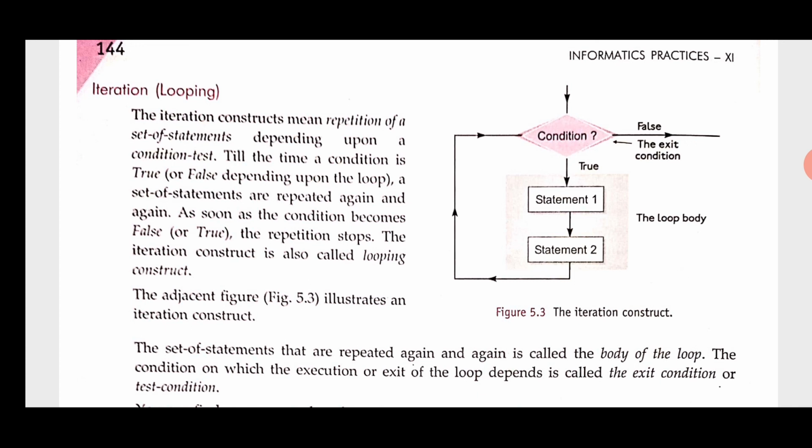If the condition is again true, then this loop will continue until the condition is false. As soon as the condition is false, the flow will go towards the false step, and we can see there is the end of the loop. This type of construct is known as an iteration construct or looping construct.